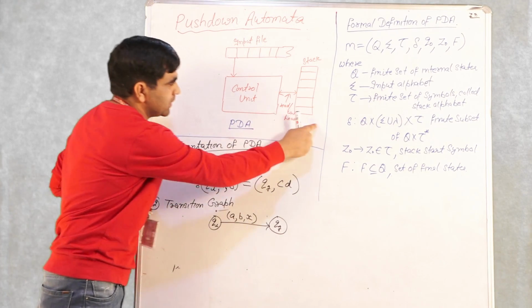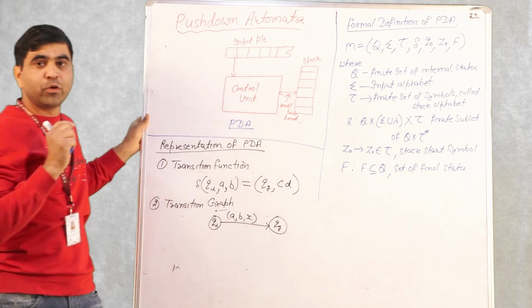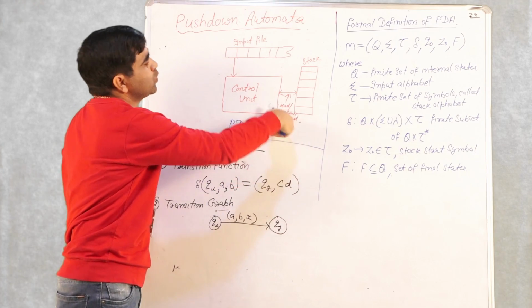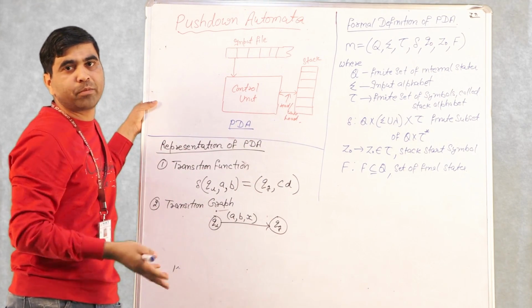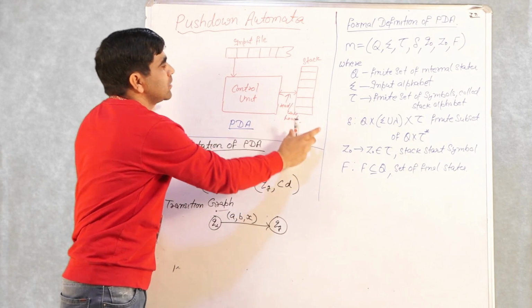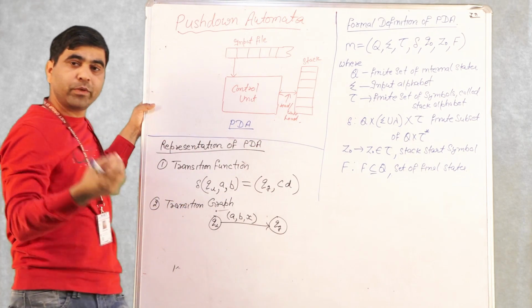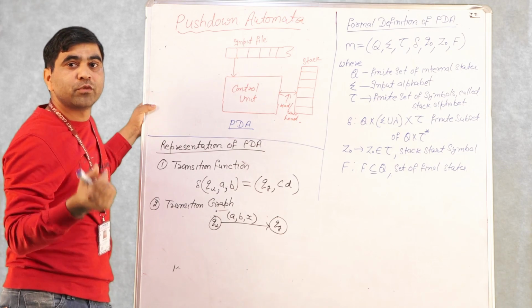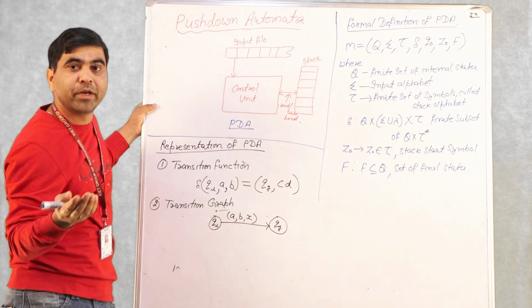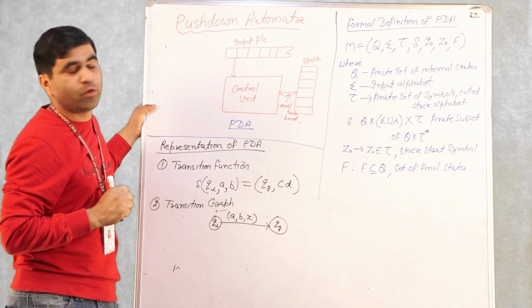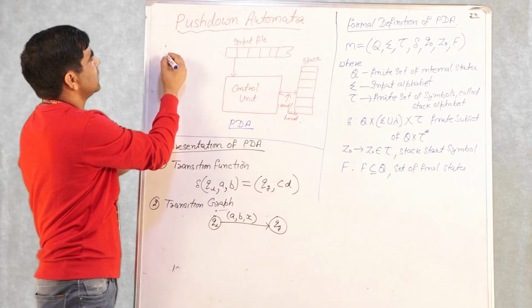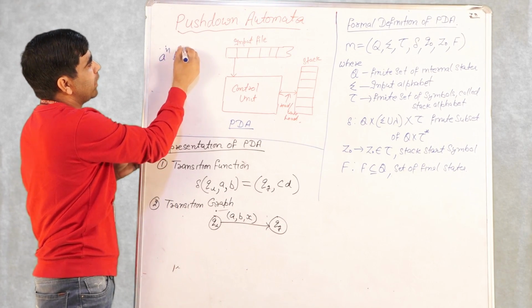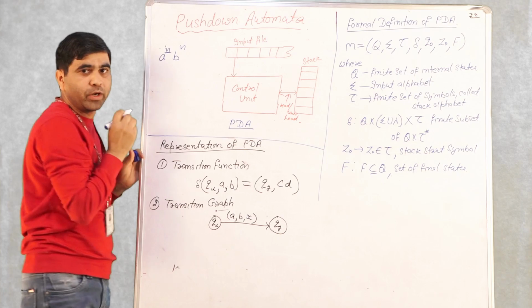The only thing is that now we have memory, a stack, because the usual stack operations push and pop we can perform on this stack, and it is supposed to be unbounded, so that we can now design a PDA for languages which require unbounded memory to remember certain information. For example, again our question is a^n b^n. See, in this case n is unbounded.